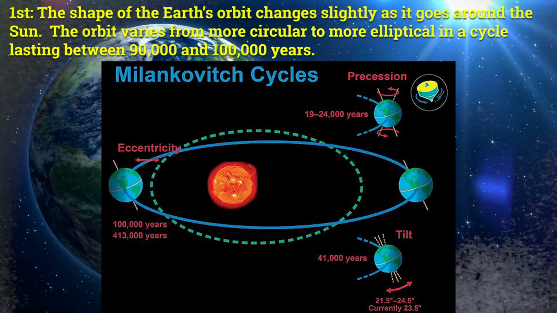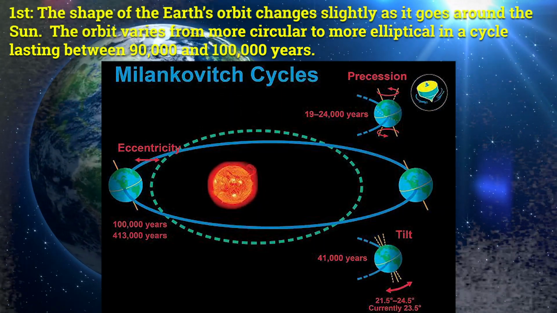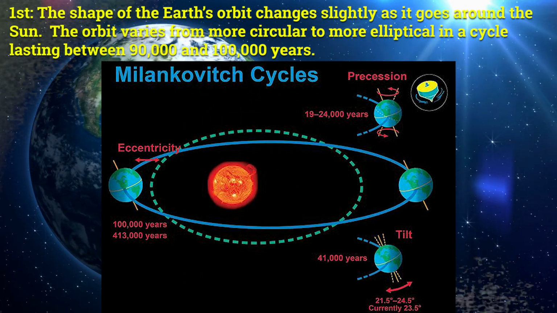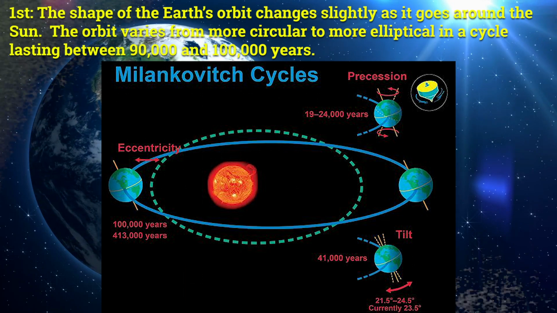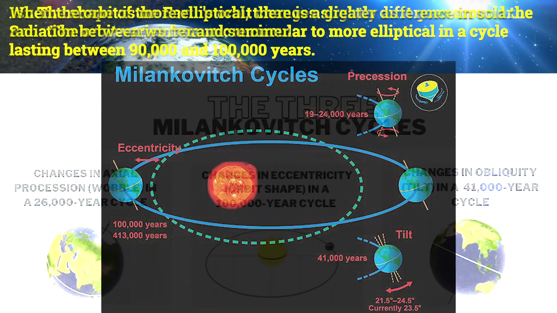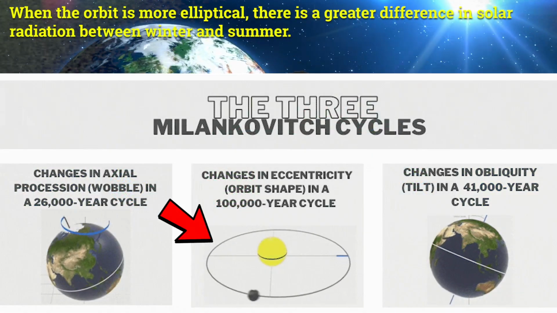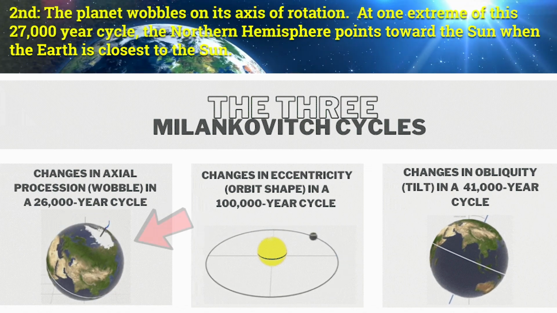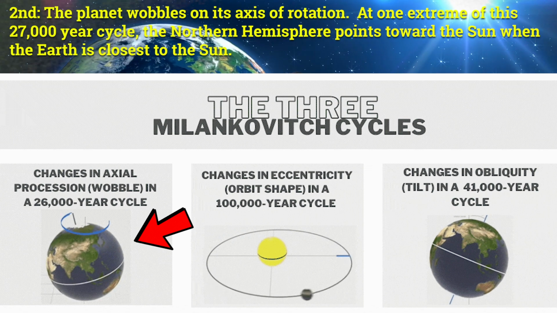First, the shape of the Earth's orbit changes slightly as it goes around the sun. The orbit varies from more circular to more elliptical in a cycle lasting between 90,000 and 100,000 years. When the orbit is more elliptical, there is a greater difference in solar radiation between winter and summer. Second, the planet wobbles on its axis of rotation.